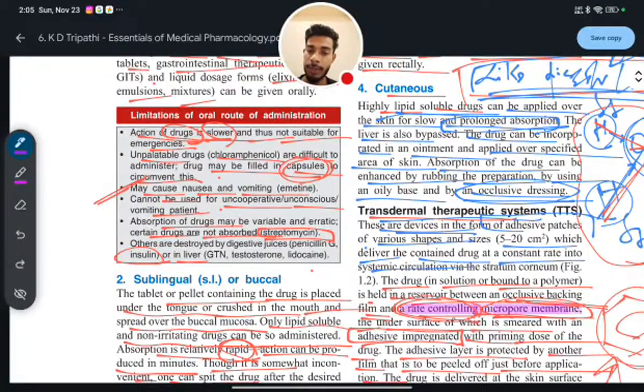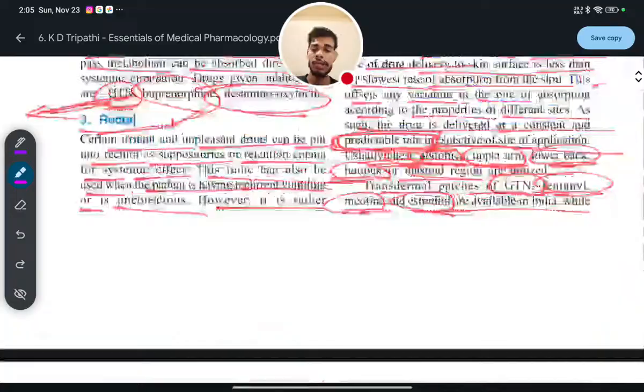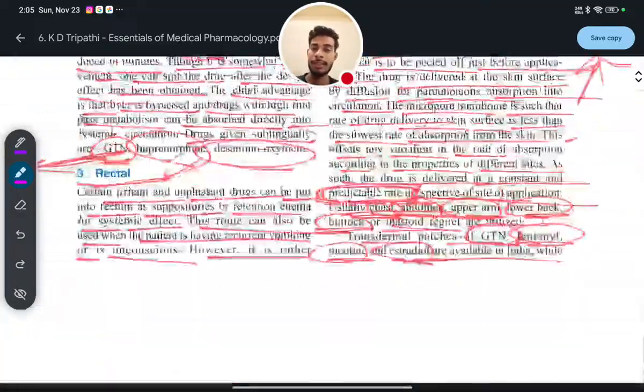This one, streptomycin. See, streptomycin, you will not take through the oral route. Penicillin G, you will not take by the oral route. These are administered in the body through injection. That means the parenteral route. Okay, so that thing is there.